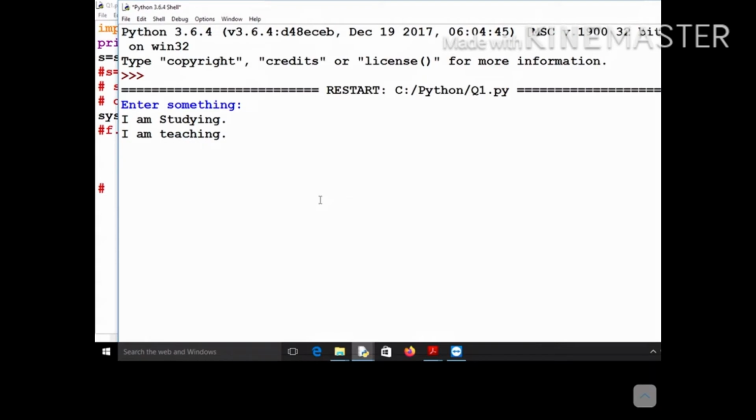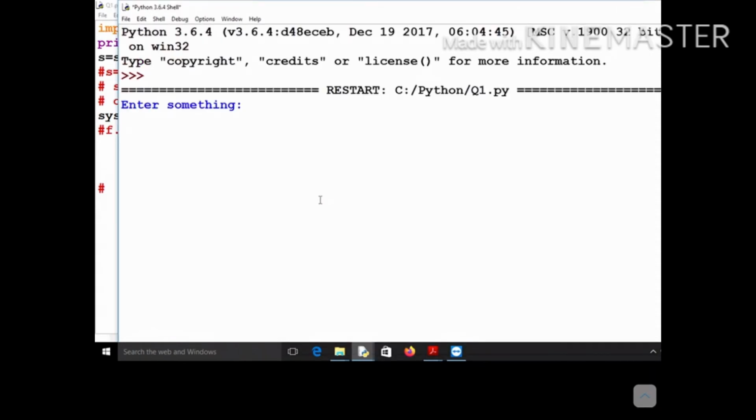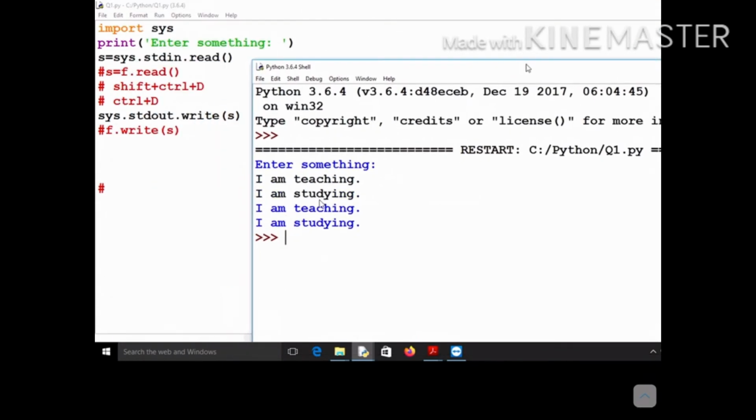Once you press control plus D, you can see that using the sys.stdout.write statement also, whatever you entered through the keyboard is being displayed on the screen.